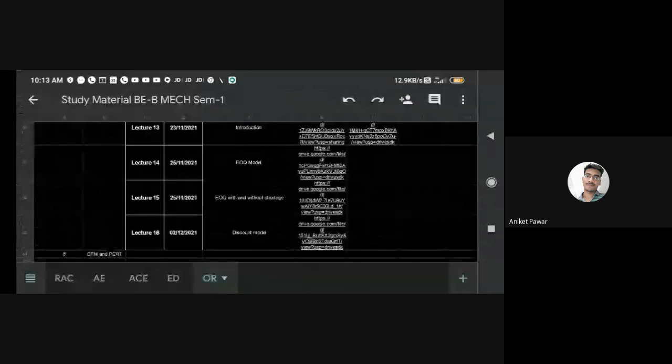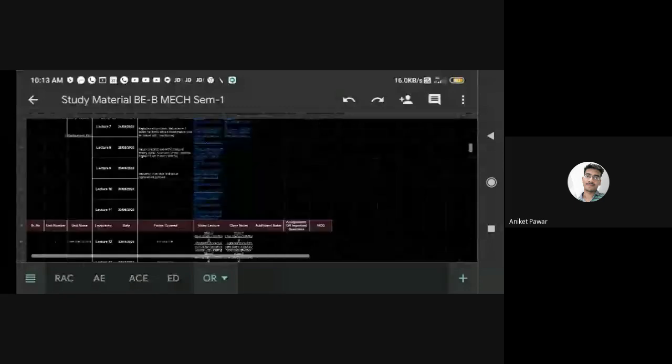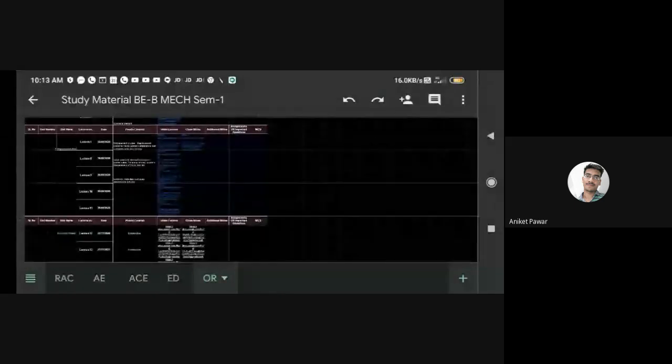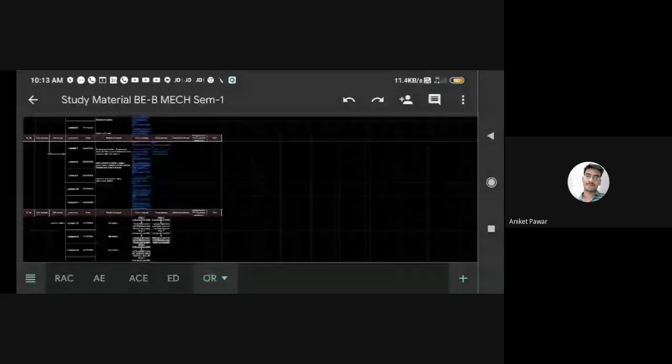Chapter number 6, replacement model in inventory control: the last lecture I have also uploaded. From today onwards, the CPM and PERT lectures will also be uploaded soon. So you should be ready for the examination at any time, because all the study material is ready. Only 10% of the syllabus is remaining, and that will also be covered within 2-3 days.